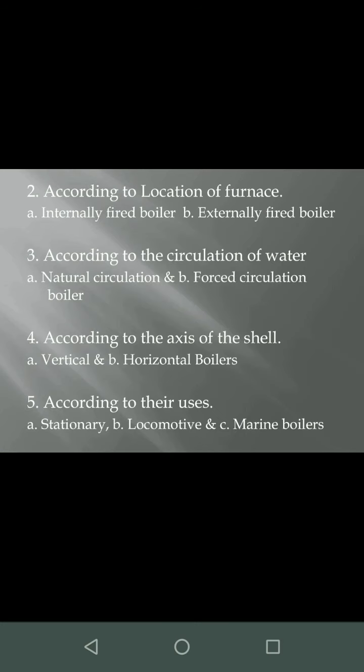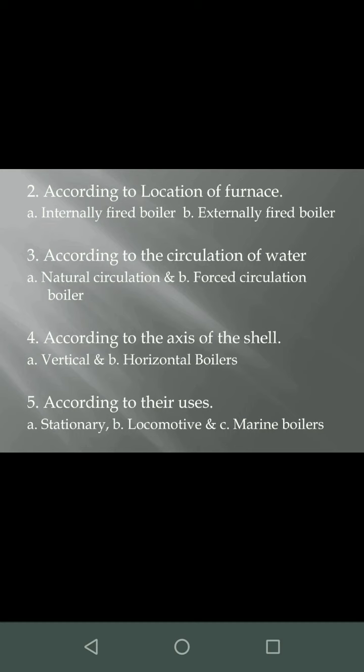Next we shall further classify boilers according to the location of the furnace, internal fire boiler and external fire boiler. According to circulation of water, forced circulation and natural circulation. In case of natural circulation, the circulation of water is just by the difference in density that is caused by the heating of water.